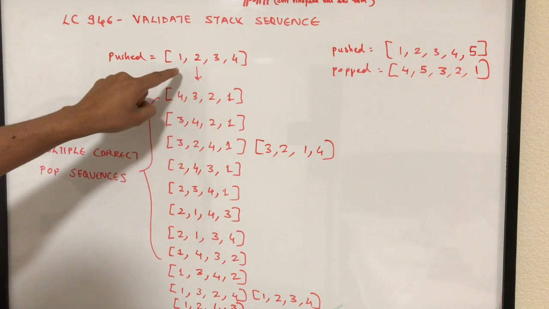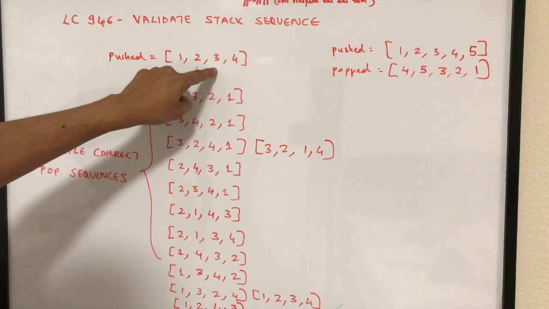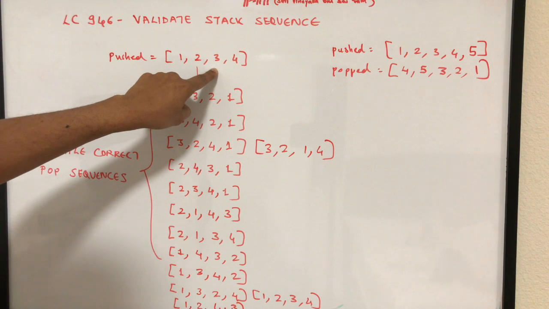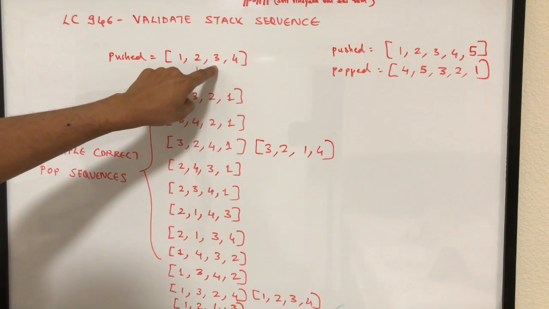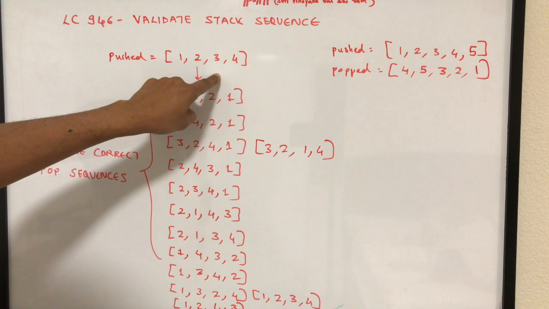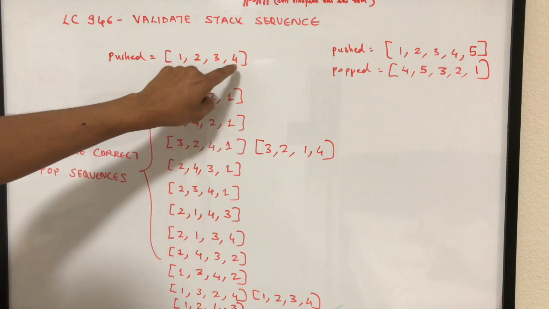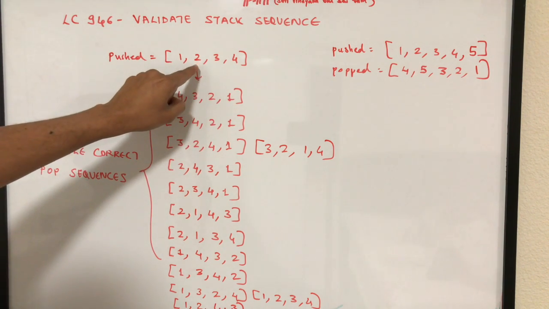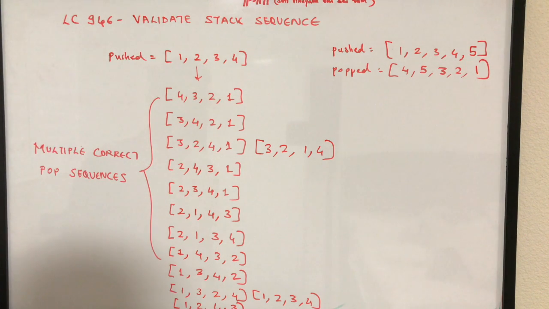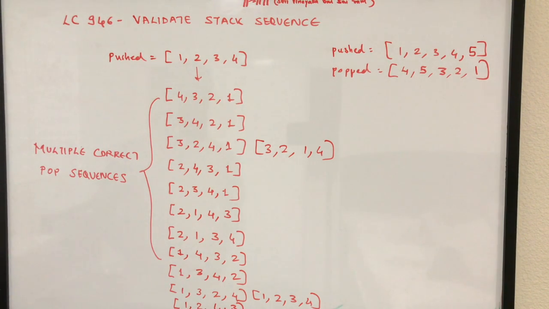Let's say you decided to push 1, 2 and 3, and then instead of pushing 4, you could very well pop 3 from the stack. So now you have 1 and 2 in the stack, with 2 on the top, and you have the possibility of pushing 4, or you also have the possibility of popping 2. I think this particular observation is very important, and we'll see how that can be used to solve this problem.